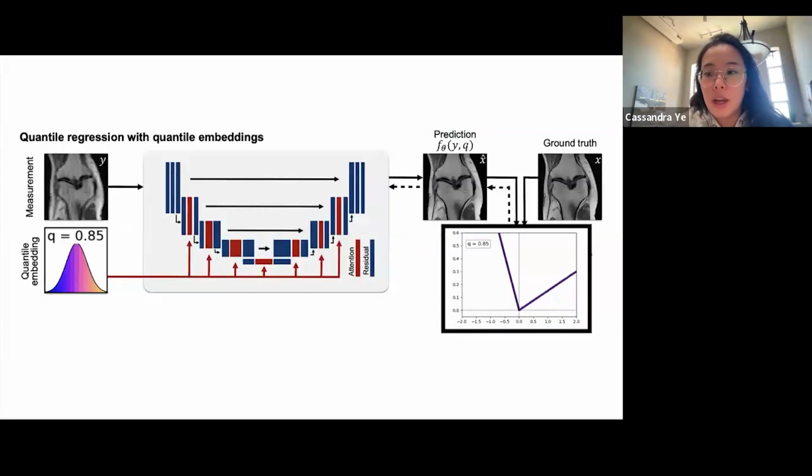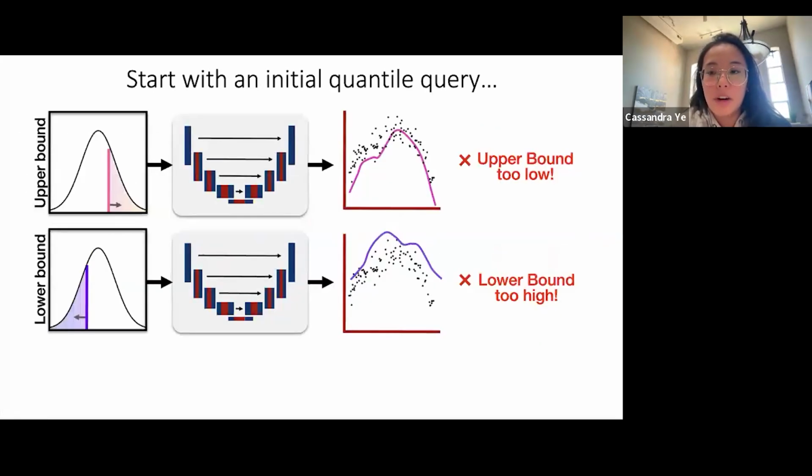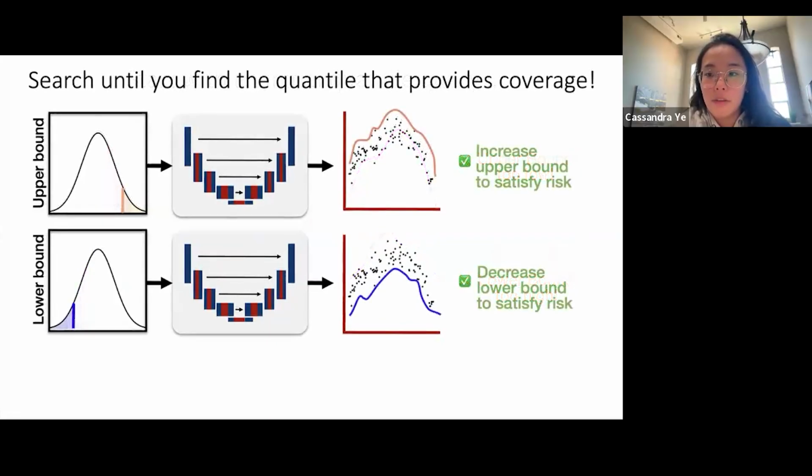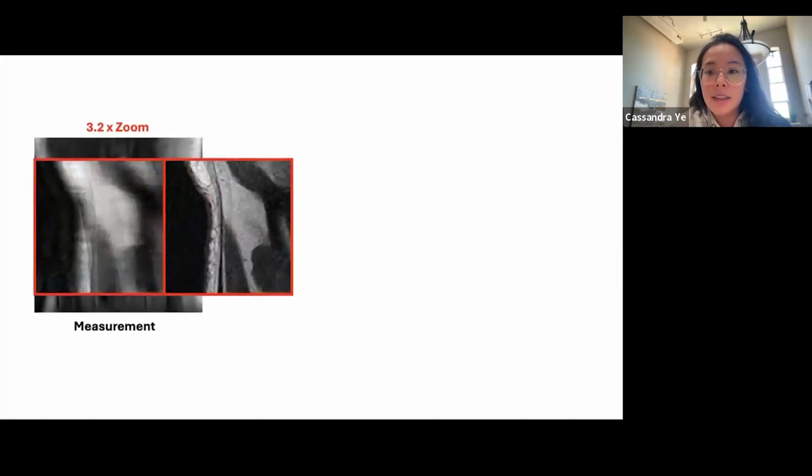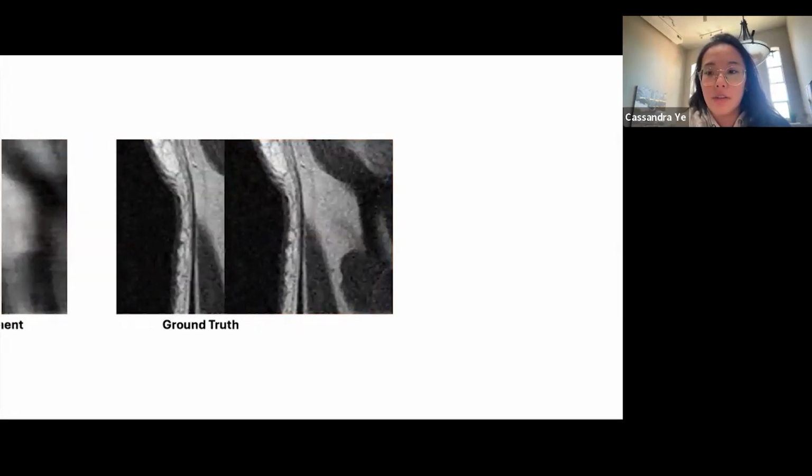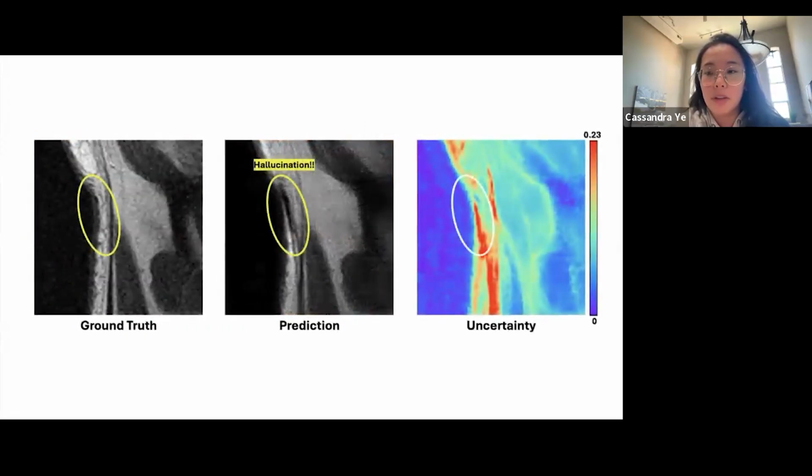We condition a single U-Net to predict an image as a function of the measurement and a quantile value Q, and in this way the network learns the entire conditional quantile distribution. To calibrate our bounds, we query initial upper and lower bounds and adjust them until coverage is reached. This results in learned bounds that are non-uniformly scaled with statistical guarantees. At test time, our method yields tighter uncertainty intervals and is faster and more efficient than deep ensembles.